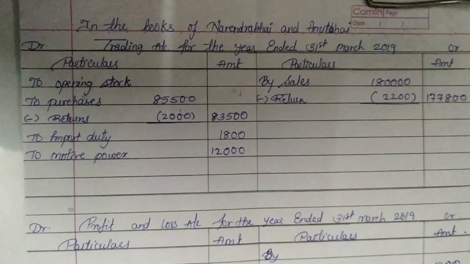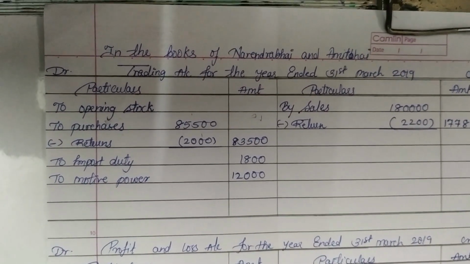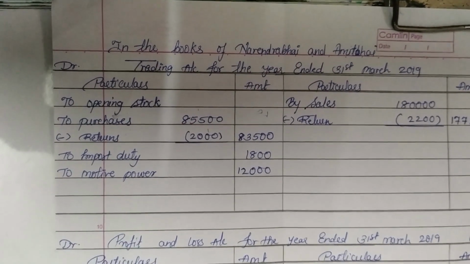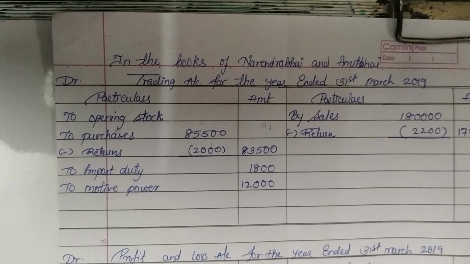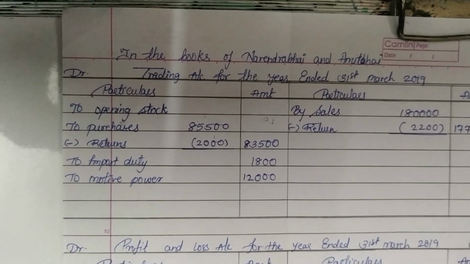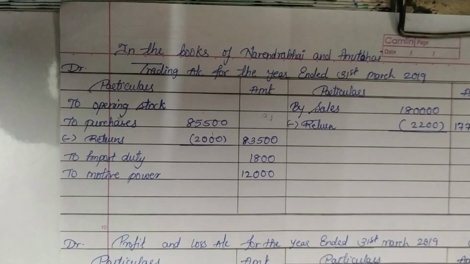The very first question in our textbook says: Amit Bhai and Narendra Bhai are in partnership sharing profit and losses equally. From the following trial balance and adjustments given below, you are required to prepare trading and profit and loss account for the year ended 31st March and balance sheet as on that date.